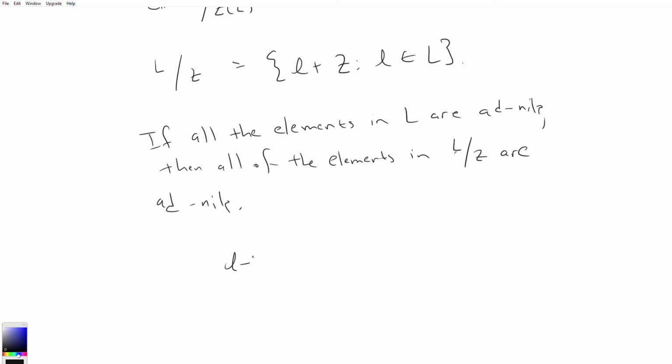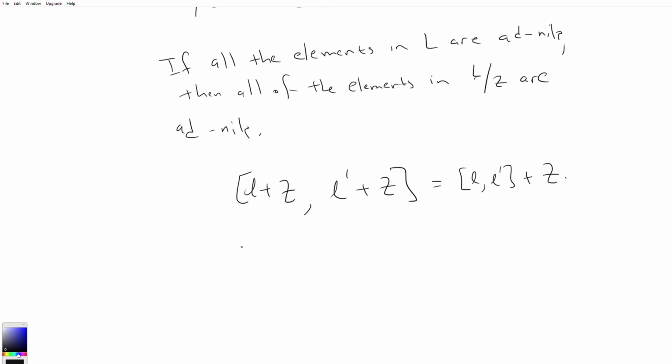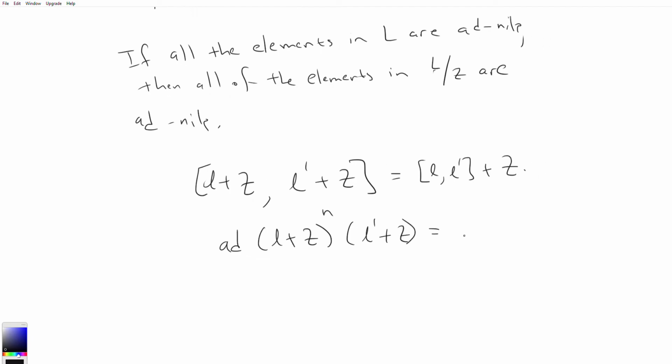We can just take L plus Z, and we know that that thing bracketed with L prime plus Z, for some other thing in L mod Z, is equal to L bracket L prime plus Z. So it follows that ad of L plus Z to the n acting on L prime plus Z is equal to ad of L to the n acting on L prime plus Z.